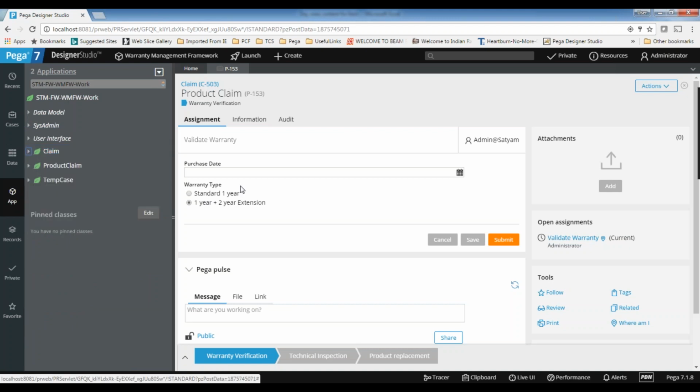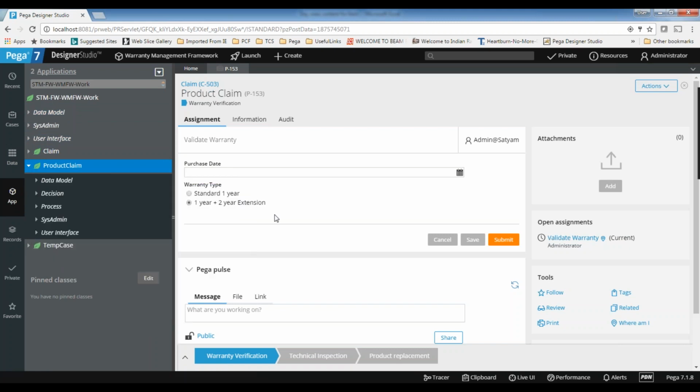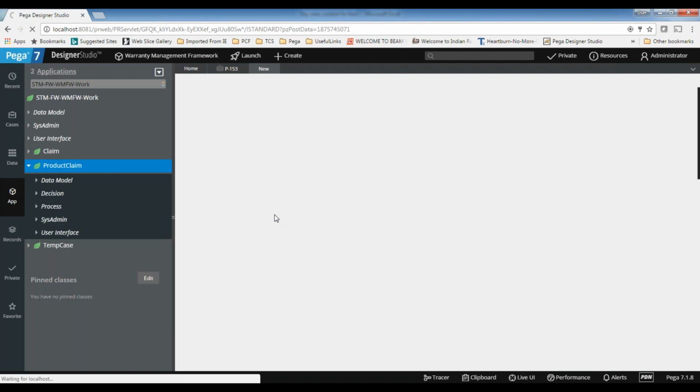So for that, first let me create one property in the product claim: warranty expiration date.